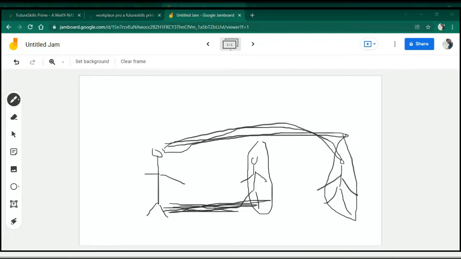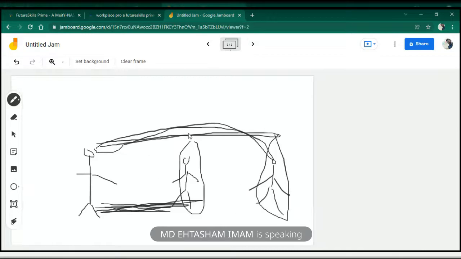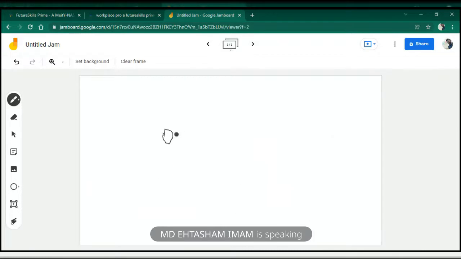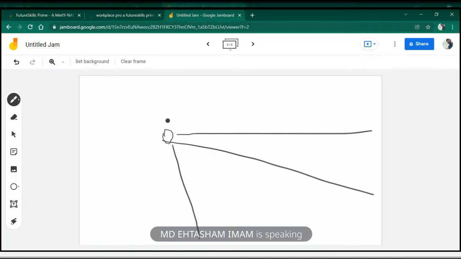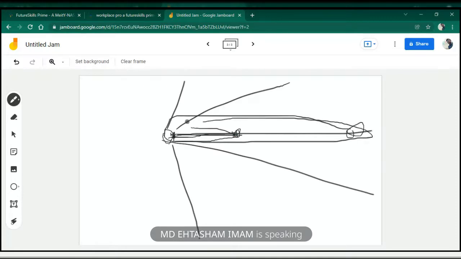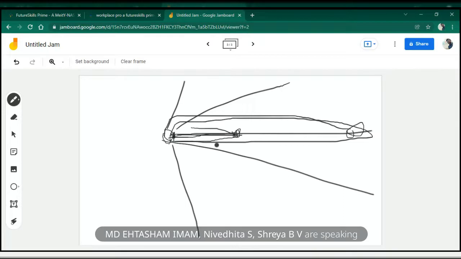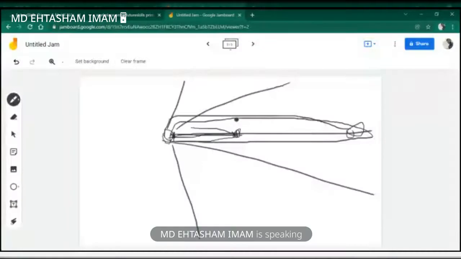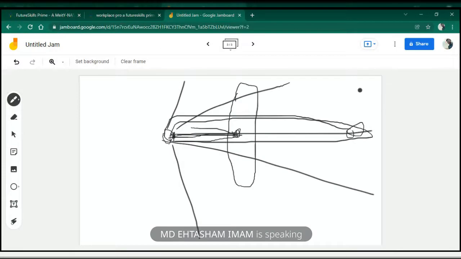Yes. Similarly, what happens in a car is that they have a laser beam which is constantly sending out light waves in all directions. If the light beam hits an object here, it will come back to the sensor very fast. Here is a sensor which is sending light and also receiving light. It will come back very fast, and if the object is very far, it will take longer. As a result, it will be able to understand that this object is close and this object is far. Understood this much? Which is far, which is near.